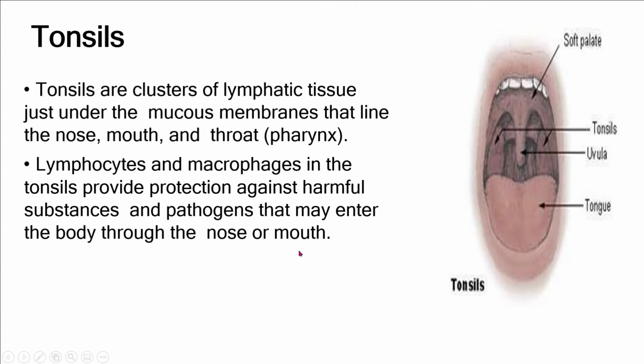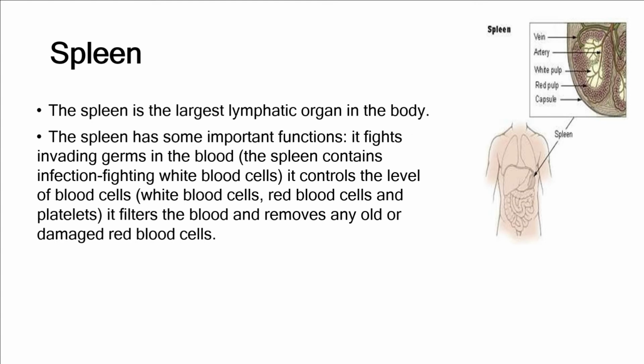Or the destruction of the RBCs, all these can be removed with the help of these parts of the lymphatic system. And then we have another organ of the lymphatic system, the spleen. A spleen has some important functions. It fights invading germs in the blood. A spleen contains infection-fighting white blood cells. Of course, it controls the level of blood cells: white blood cells, red blood cells, and platelets.